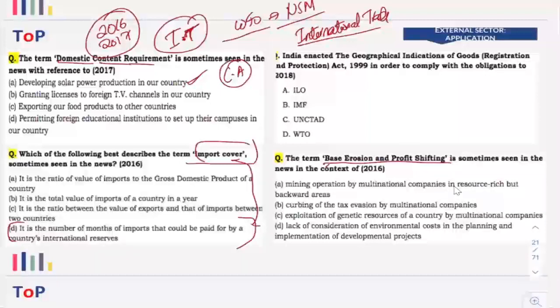It is a very simple question: curbing the tax evasion by multinational companies, right? If you have read about that in the newspaper, if you are someone who follows the newspaper quite frequently, if you are someone who updates current affairs from different types of articles and materials, you will easily be able to do this particular question, right?